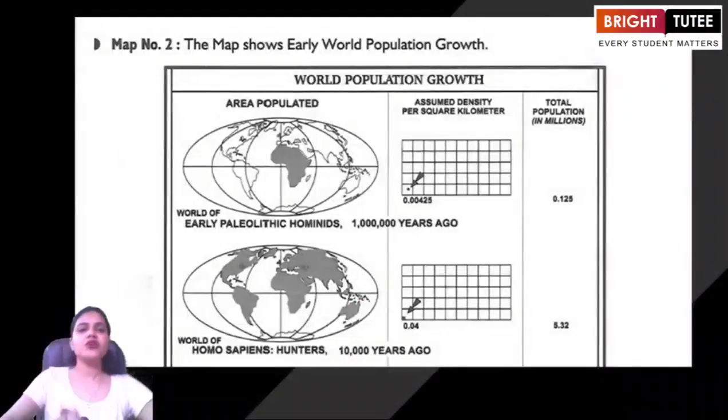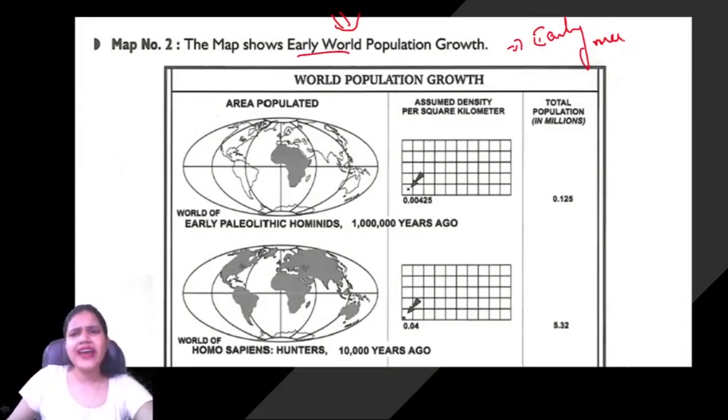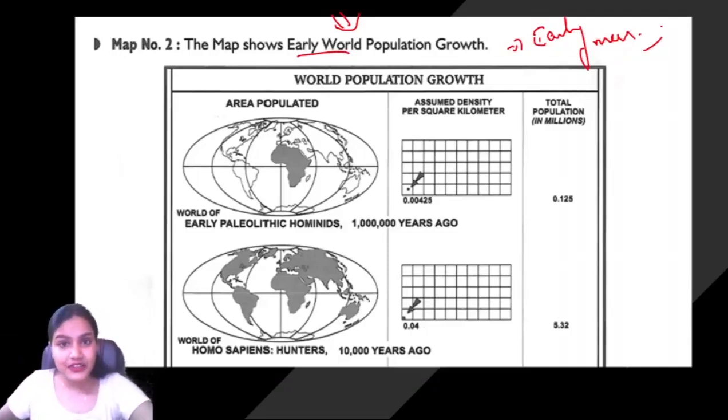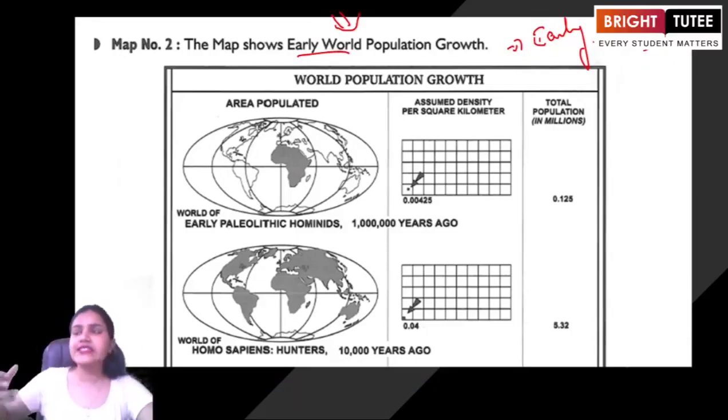Okay, now take a look at the second map here. The second map talks about the early world population growth. Now, when the term early world comes, you need to understand that we are talking about the early men. Somewhere you already have learned since your childhood about the early men who were hunter gatherers. You have learned how they started growing crops, they became farmers, they started living a settled life. So you can see the moderation happening in phases here.